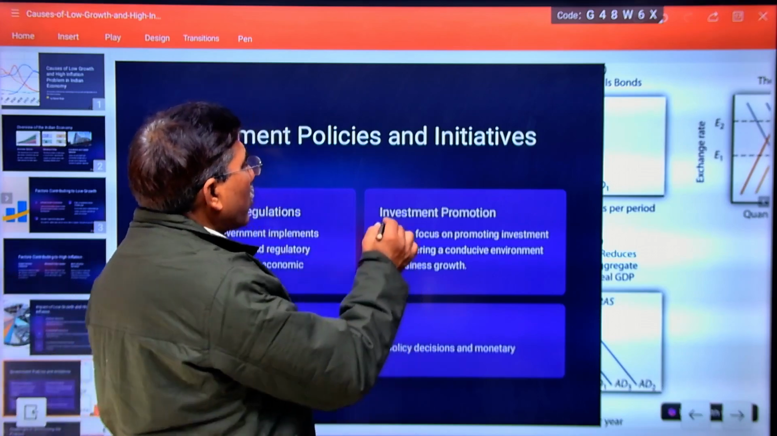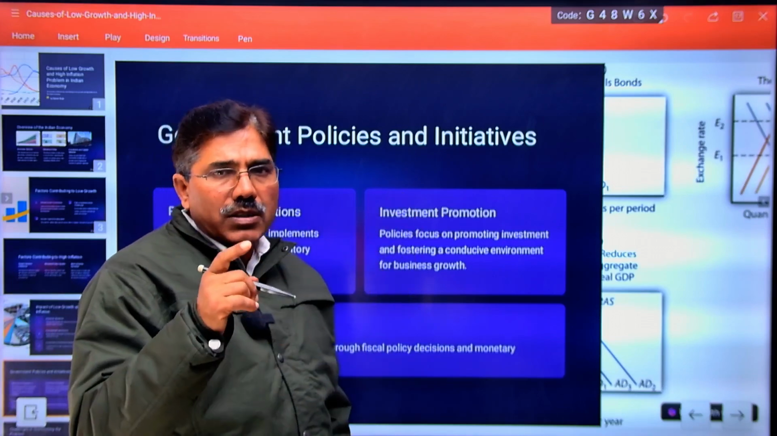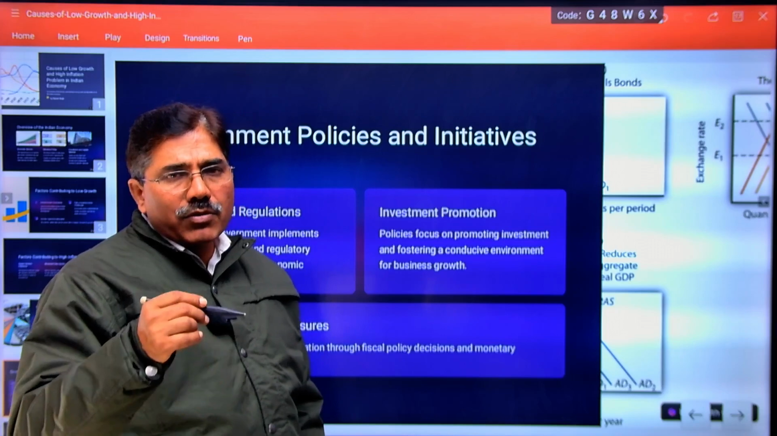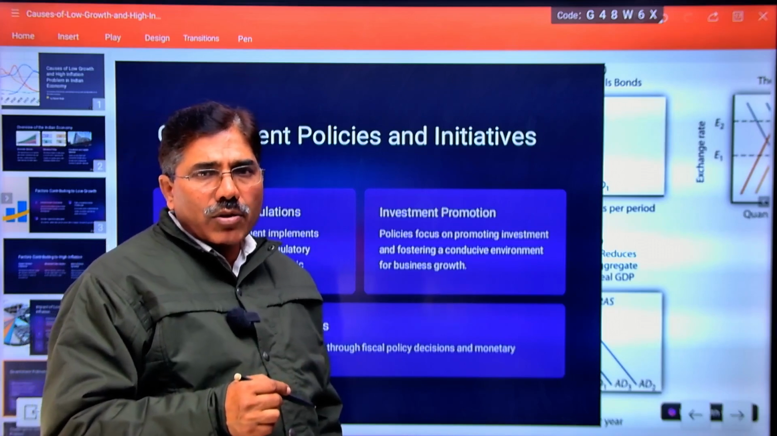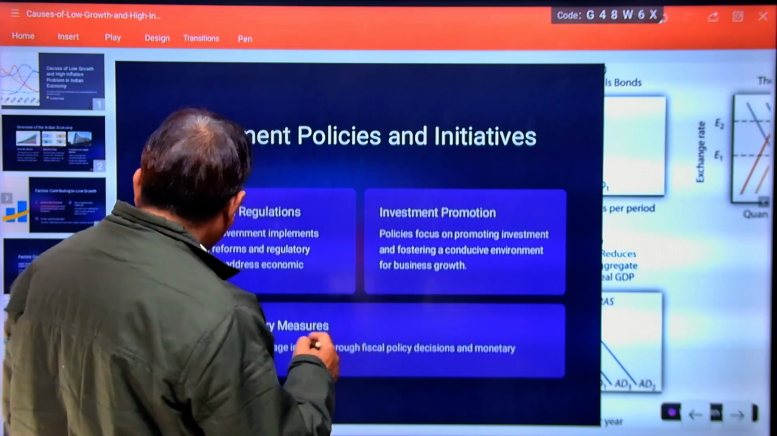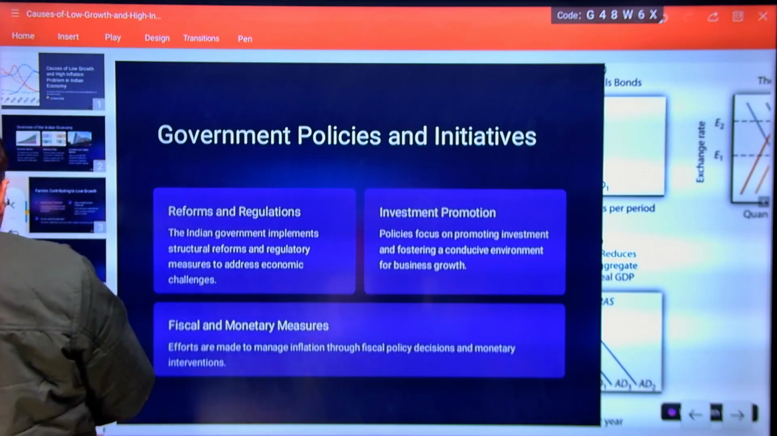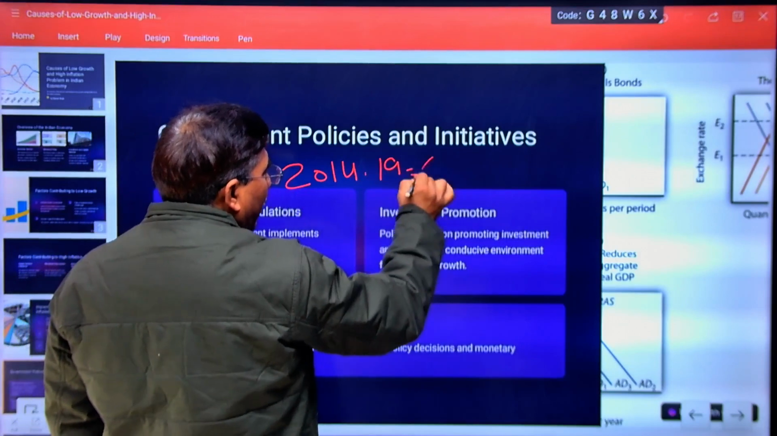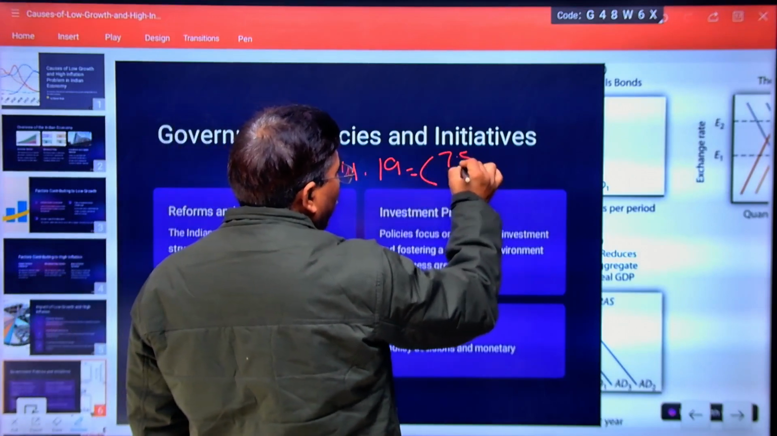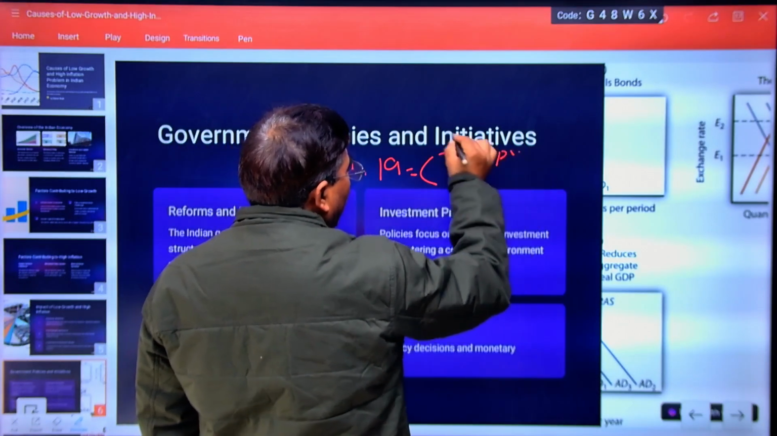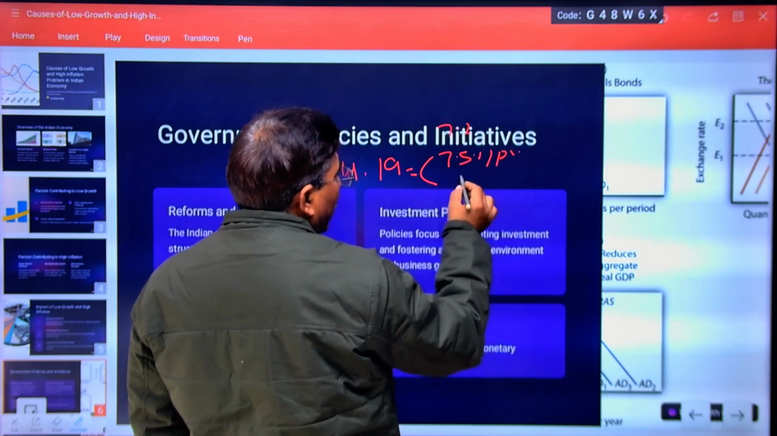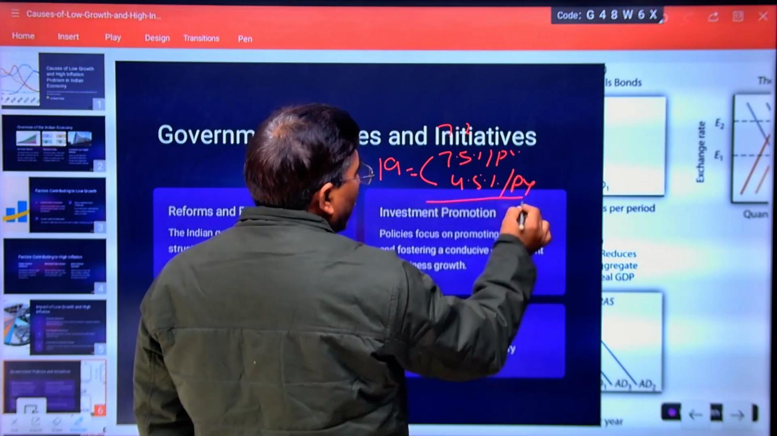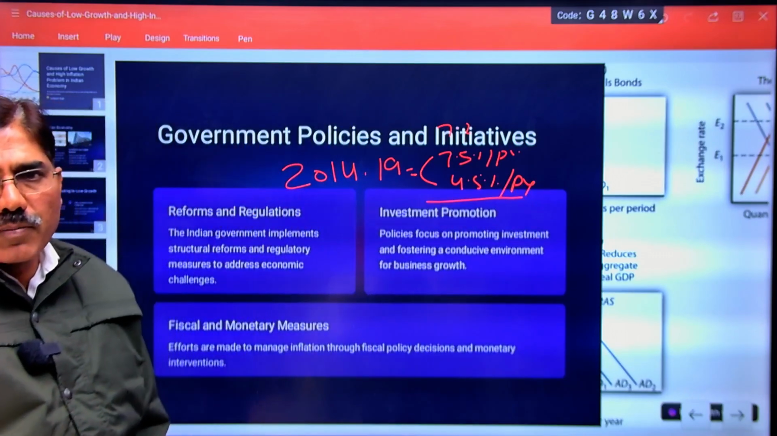Industrial growth rate first of all turned positive in August 2014. In this way, year by year, our economy came out of that kind of high inflation, low growth problem. And as you can see, during 2014 to 19, our growth rate was 7.2 to 7.5% per year, and the inflation rate was only 4.5% per year. In this way, we sorted out that problem.